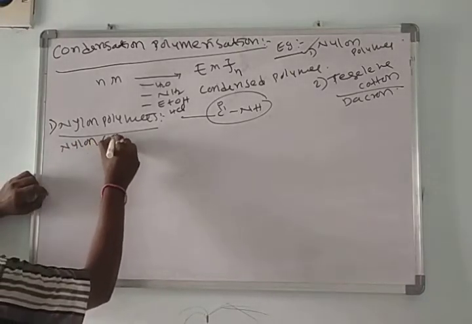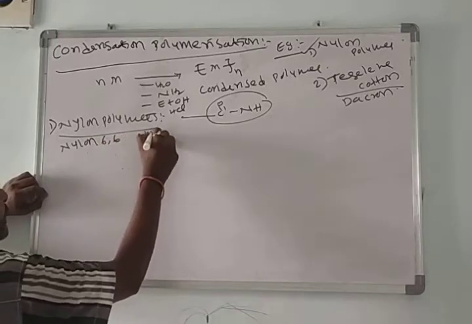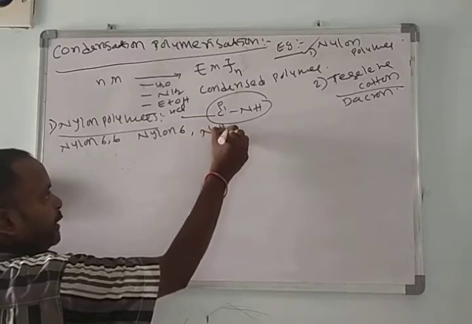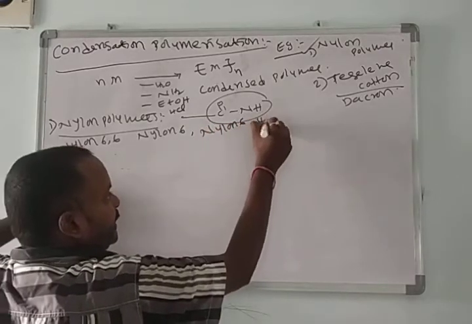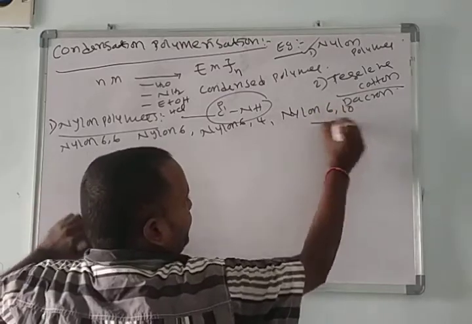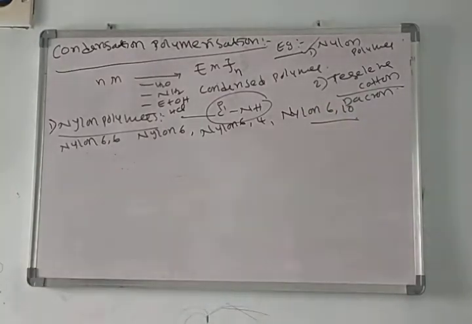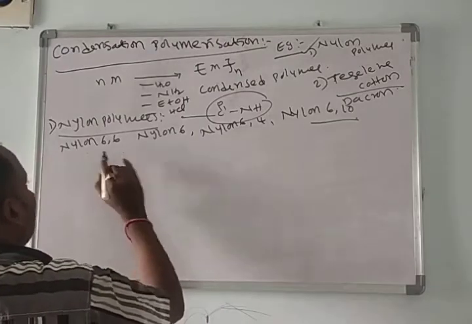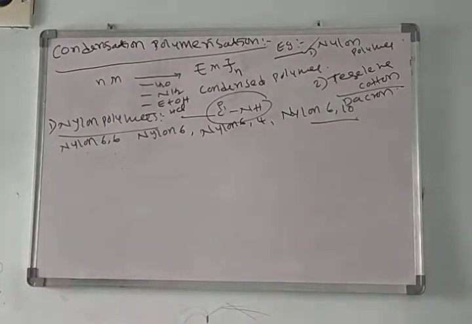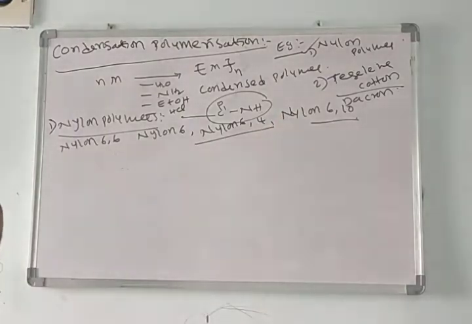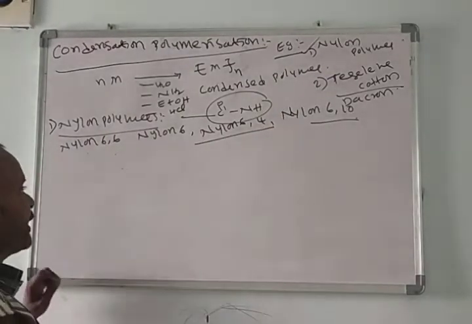Nylon 6 polymer is there. Nylon 6,4 polymer is there. Nylon 6,10 polymer is there. So many polymers are there, and we'll see those polymers in continuation. Here I wanted to discuss the nylon 6,4 polymer.